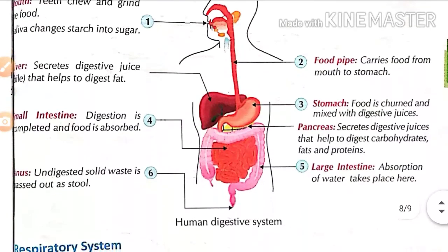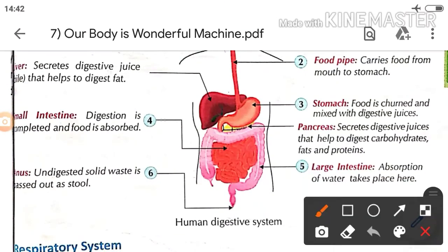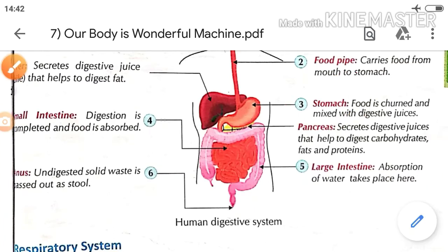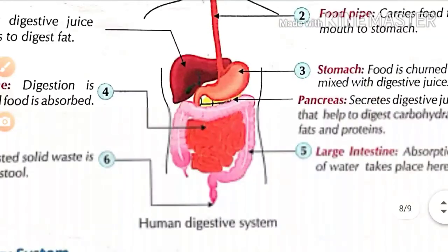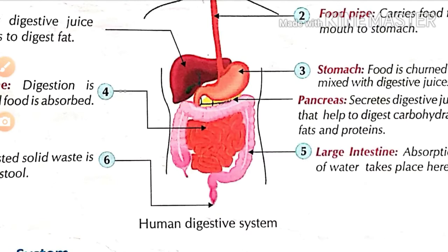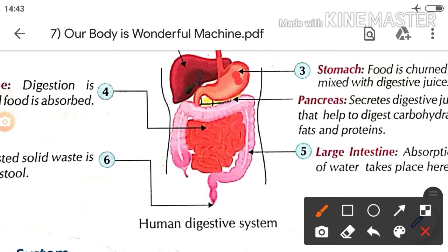See, next, that is the third one. Your important organ is the stomach. Stomach is a sac-like structure. Okay, food is churned and mixed with the digestive juices. These are the digestive juices secreted by the liver, then pancreas. Okay, after the stomach wall, they are secreting here.